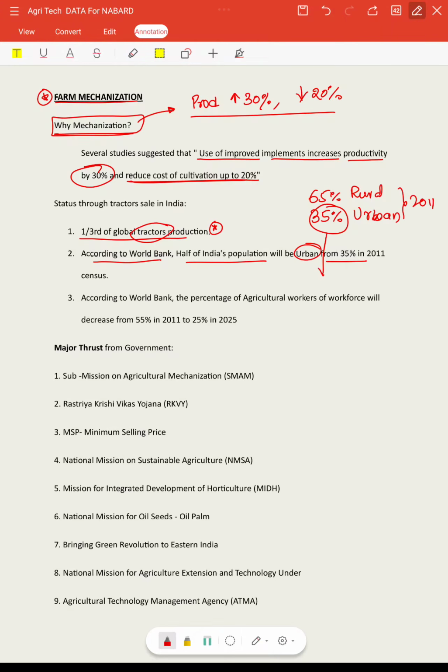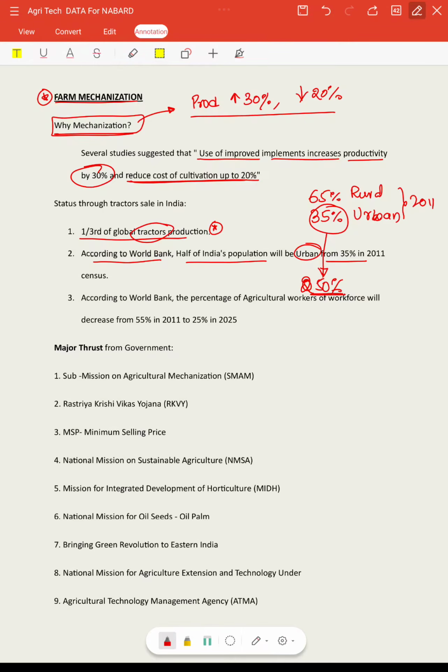So this 35% is going to increase to 50% in coming years. In order to cater to the needs of this growing urban population, which is more diet conscious, they require diversity in the crops.